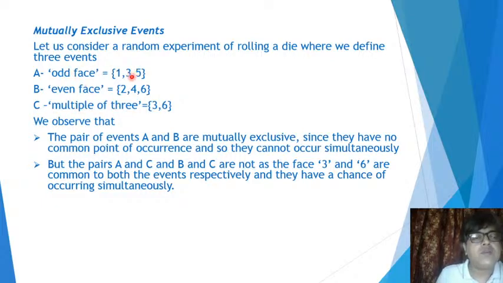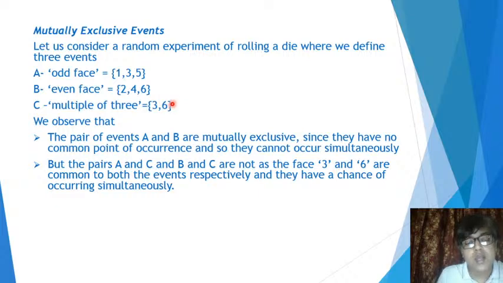So odd face comprises 1, 3 and 5. Multiple of 3 comprises 3 and 6. Now if you compare A and C, there is one outcome, 3, that is common to both A and C, right? Do you think they will occur simultaneously?